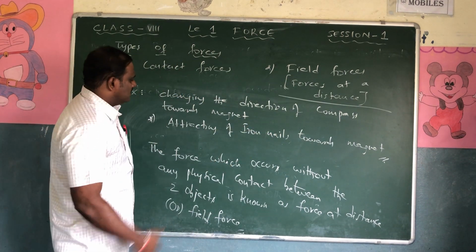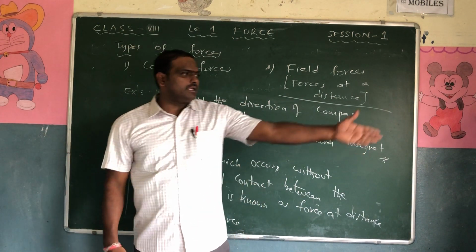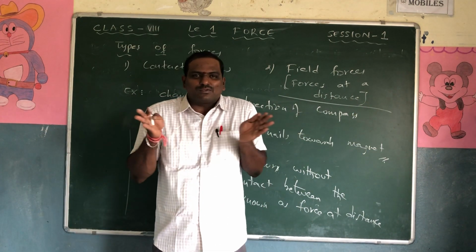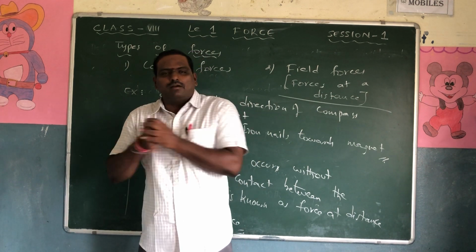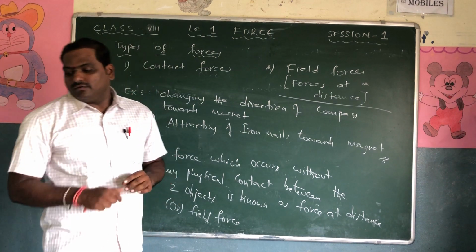And the second thing is the attracting of an iron nail towards the magnet. If you keep the magnet there and the iron there, it won't attract. When it comes near, at some point it will automatically attract. So these are examples of field forces.